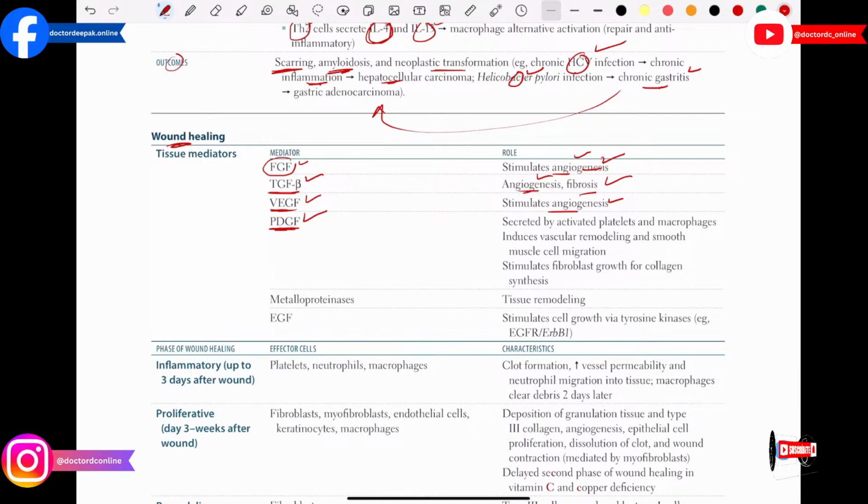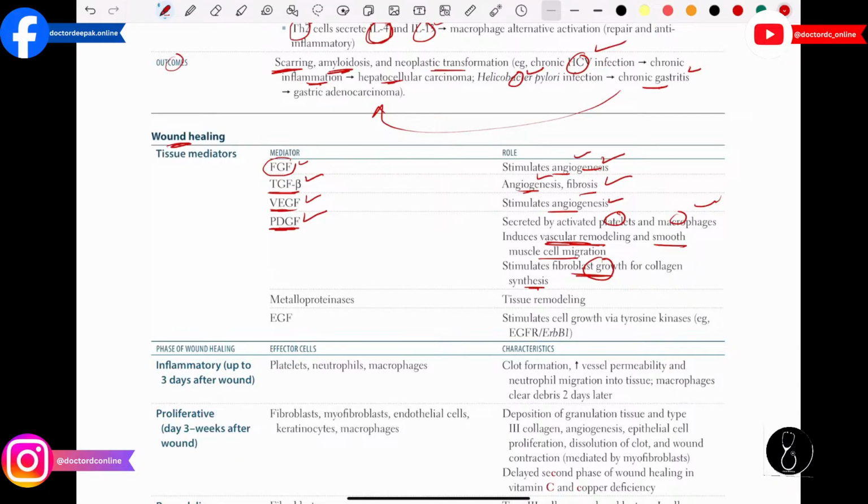It is secreted by the platelets and macrophages. It will go and induce the vascular remodeling and smooth muscle migration. It will go and stimulate the fibroblast growth factor for collagen synthesis. So if they ask you in the exam, during wound healing there is a lot of collagen tissue, how is this collagen tissue going to be synthesized?